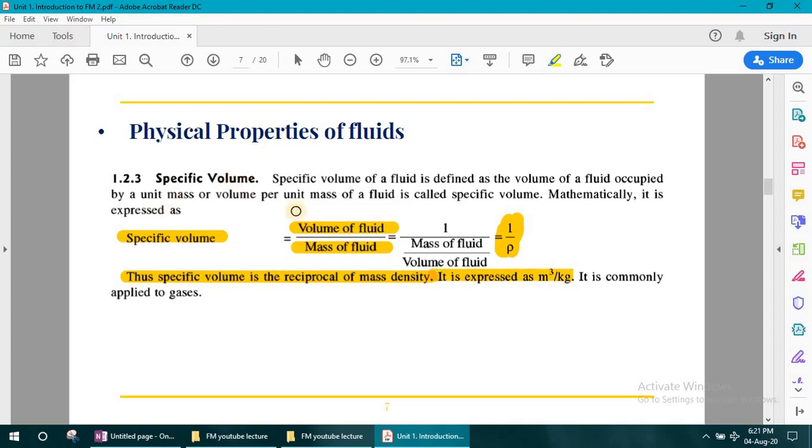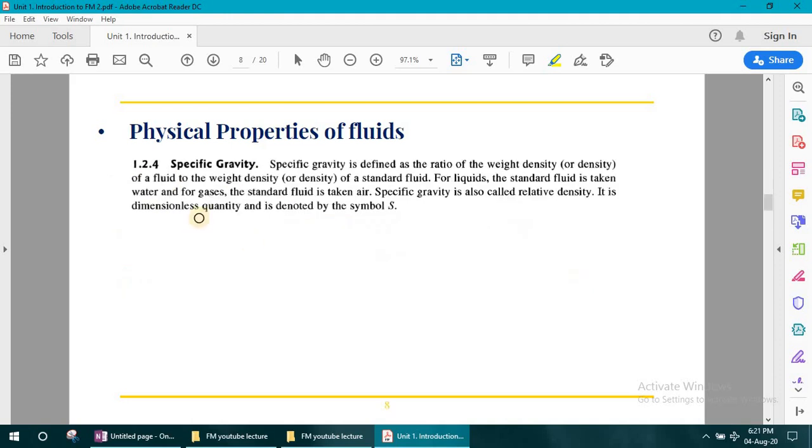So specific volume has the unit of meter cube per kg. Now next is specific gravity. Specific gravity is defined as the ratio of weight density or density rho of a fluid to the weight density of a standard fluid. For liquids, the standard fluid is considered as water. So it is the ratio of weight density of a fluid to the weight density of a standard fluid.